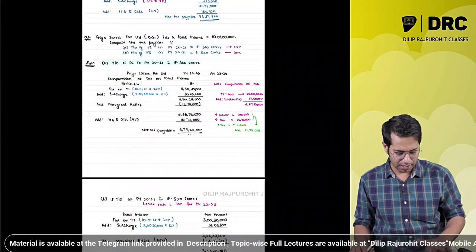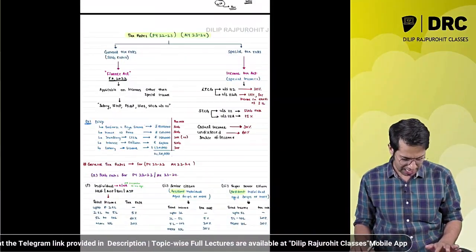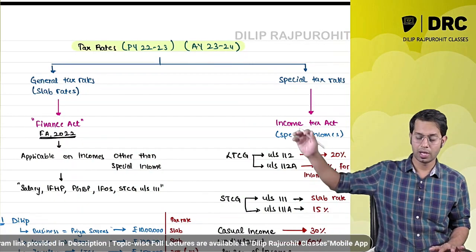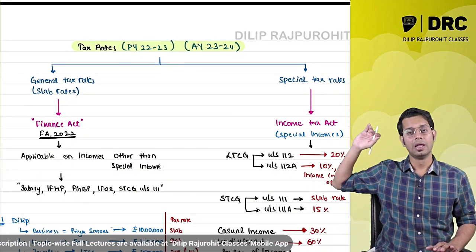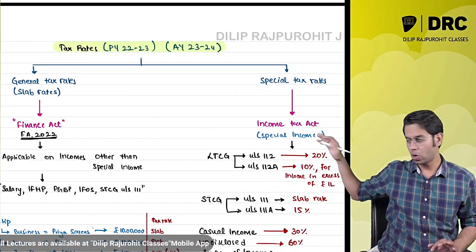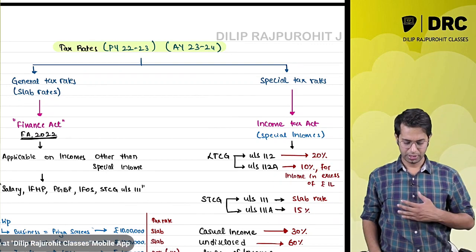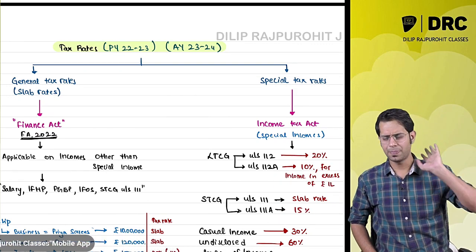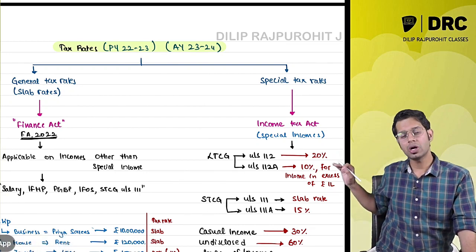If you remember, while starting this topic we had made two arrow marks. Tax rates are of two types: general tax rates and special tax rates. Now let us do the computation. About all these incomes, long term capital gain, short term capital gain, casual income, etc., we will discuss in the respective chapters, but let us now see how to compute the tax.